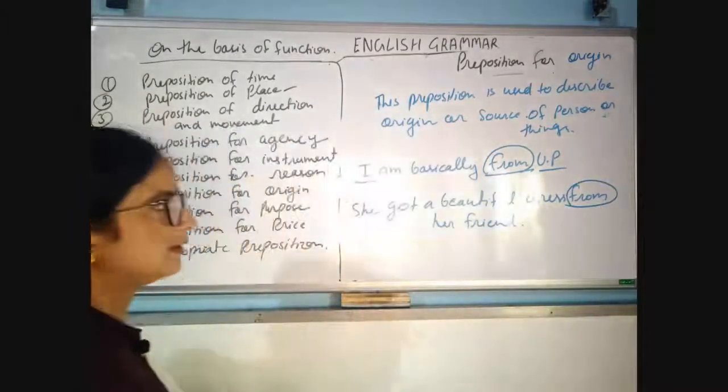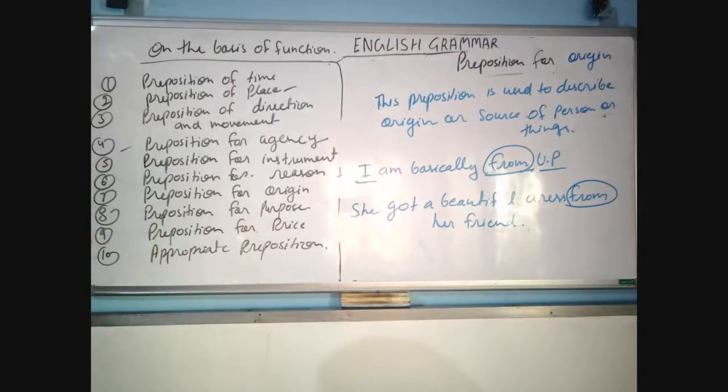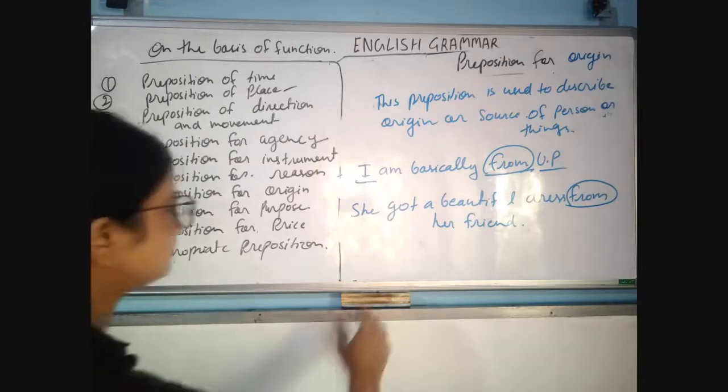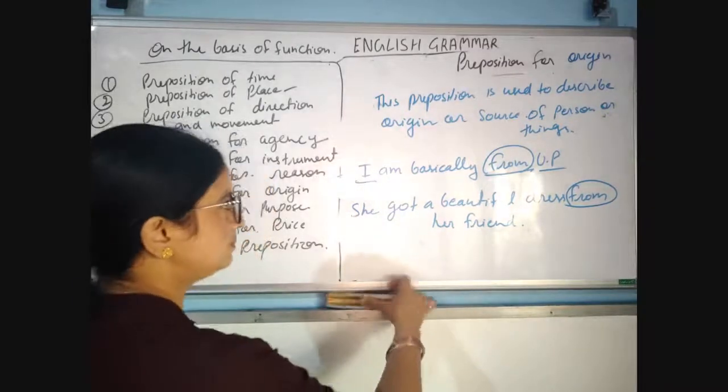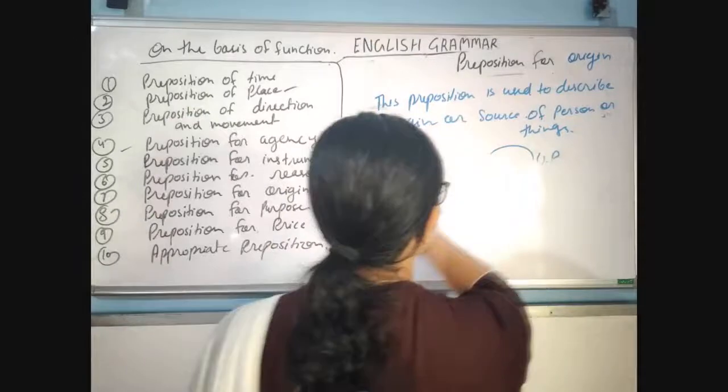From her friend. So these prepositions are showing the origin and source, from where we are getting the things and from where we are related to. Okay, from where the rest part of the sentence is related to. So that's why these are called prepositions for origin. Clear? And the next is